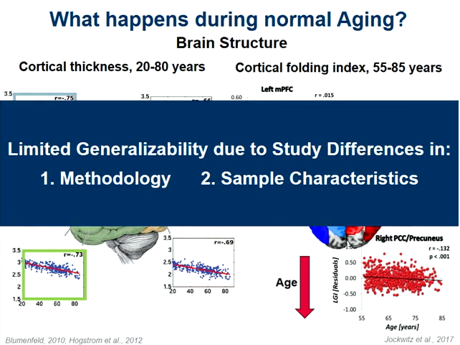So when we compare the two studies, we see that they are quite different. And we also see that there's a limited generalizability in brain structure, but also in cognitive functions. And this is due to differences in two things. First, the methods that are used, so here, for example, cortical thickness versus cortical folding. And second, differences in sample characteristics. So, for example, in this example, we do have different age ranges.